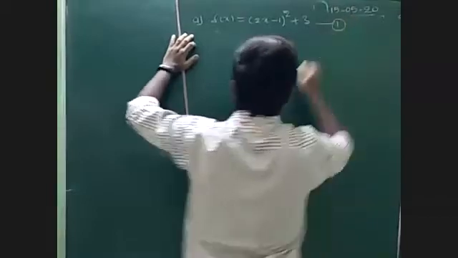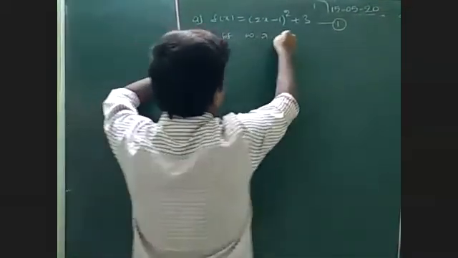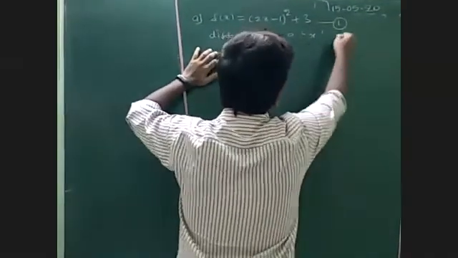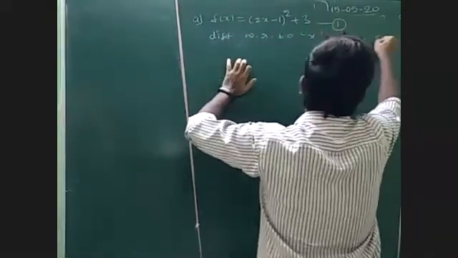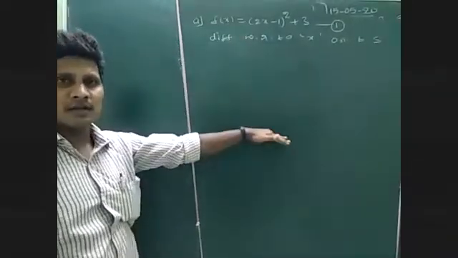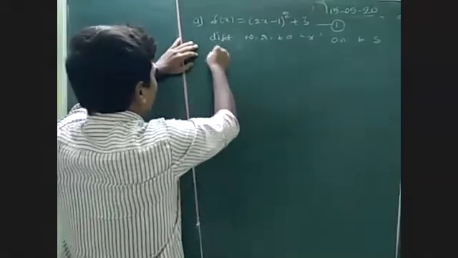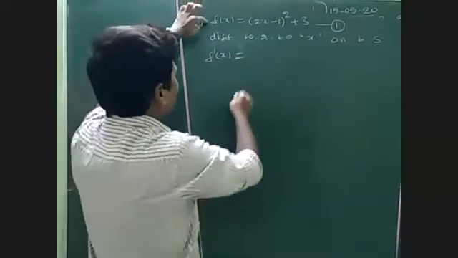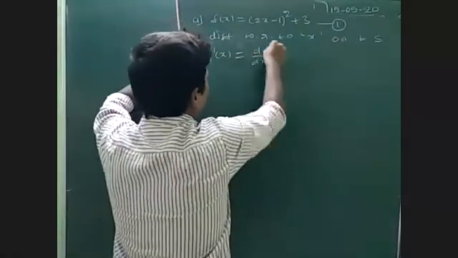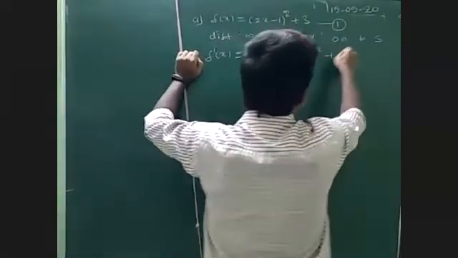Let us take this as equation 1. Differentiate with respect to x on both sides. Okay, in the first problem itself I am writing all the steps, so from the second problem onwards I will do f dash of x directly. The derivative f dash of x is d by dx of (2x minus 1) whole square plus 3.